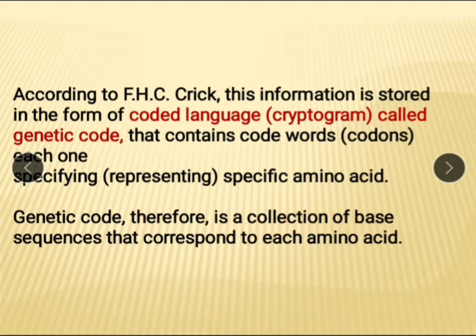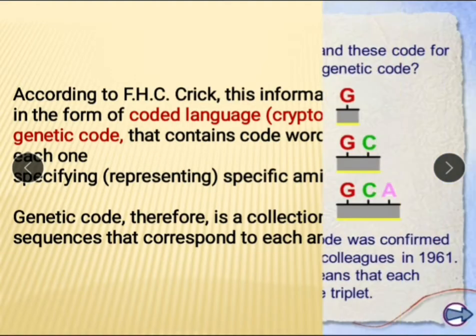The genetic code therefore is a collection of base sequences that correspond to each amino acid. Suppose the base sequence UUU corresponds to the amino acid phenylalanine. What is the meaning of UUU? That is phenylalanine. AUG is methionine in the case of eukaryotes. Means these codons have a definite meaning, like a language or code word.